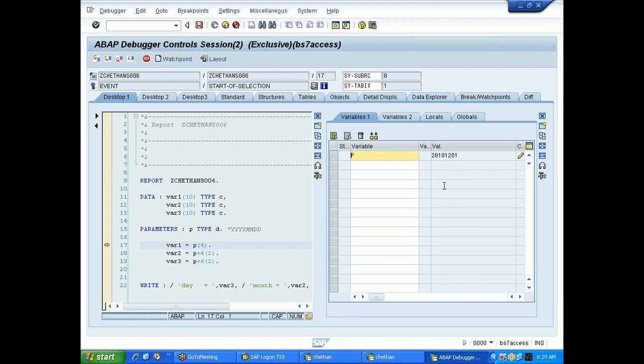To do the program, if you know the storing format only, we can put var1 equal to p of 4, no? Now the date is coming like this, right? There is no separator here. If you observe P, there is no separator. So put first four digits into variable 1.